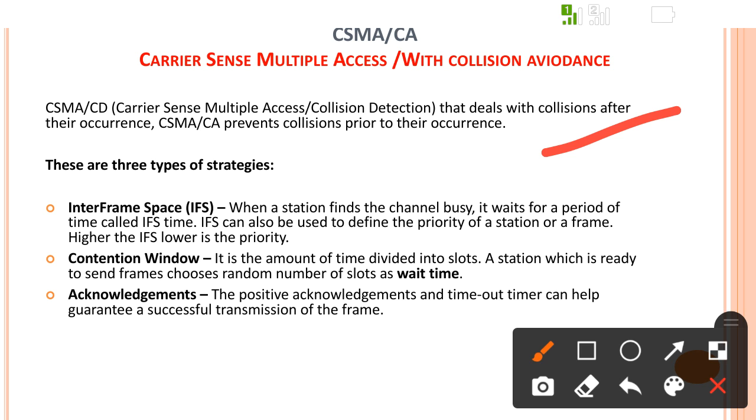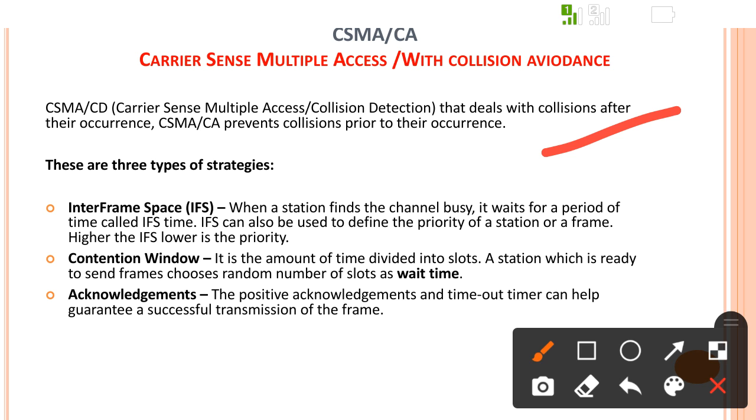Interframe space. When a station finds a channel busy, it waits for a period of time called IFS time. IFS can also be used to define the priority of the station or the frame: the higher the IFS, the lower the priority. Means what?